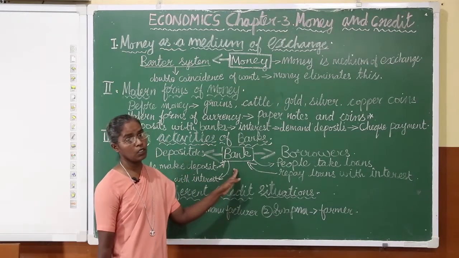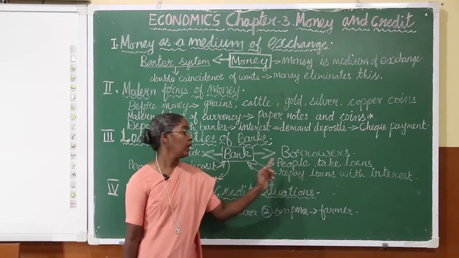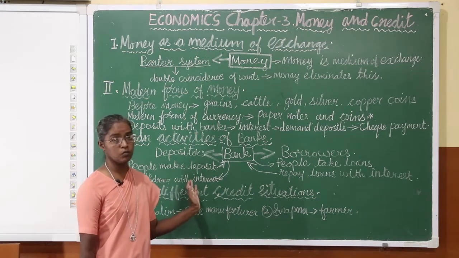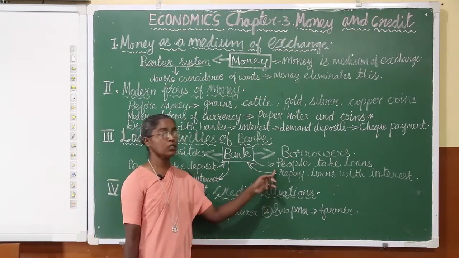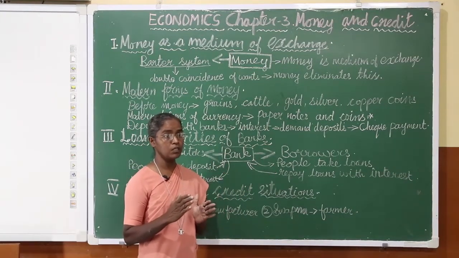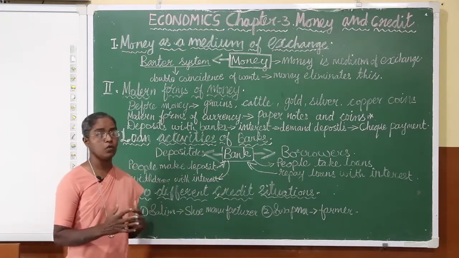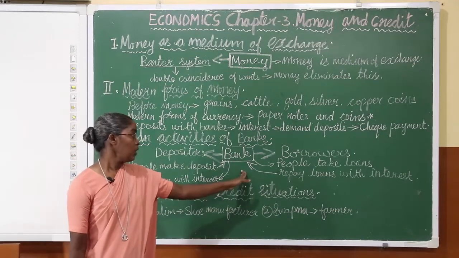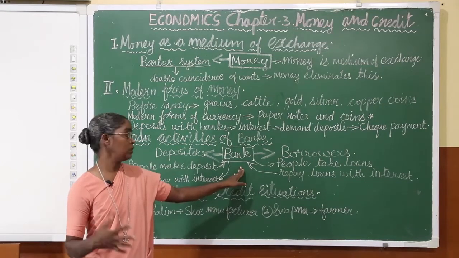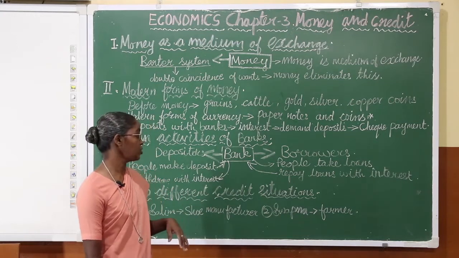One difference that we have to see: the bank takes more interest from the borrower and pays less interest to the depositor. The difference between the more interest taken from the borrower and the less interest paid to the depositor is the income of the bank. The bank keeps this income for its purposes, because it is their way of functioning, which helps them gain income for running the banking system.